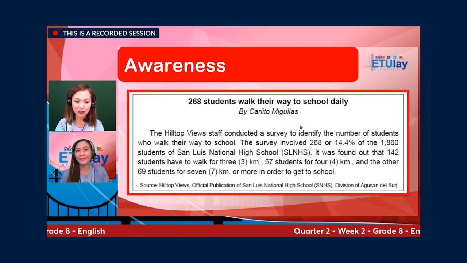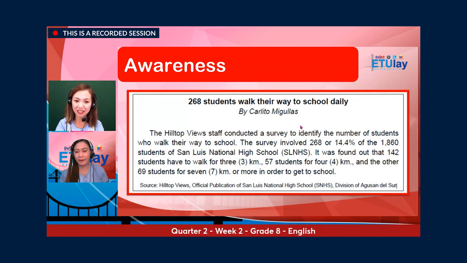This is a news excerpt from Hilltop View's official publication of San Luis National High School, Division of Agusan del Sur, written by Carlito Migullas. 268 students walk their way to school daily. The Hilltop View staff conducted a survey to identify the number of students who walk their way to school. The survey involved 268 or 14.4% of the 1,860 students of San Luis National High School.